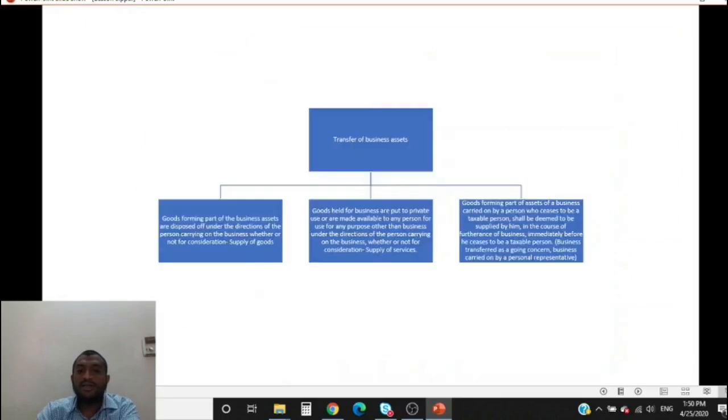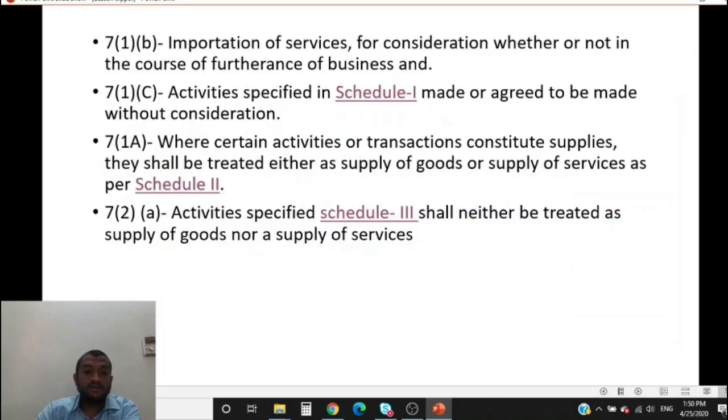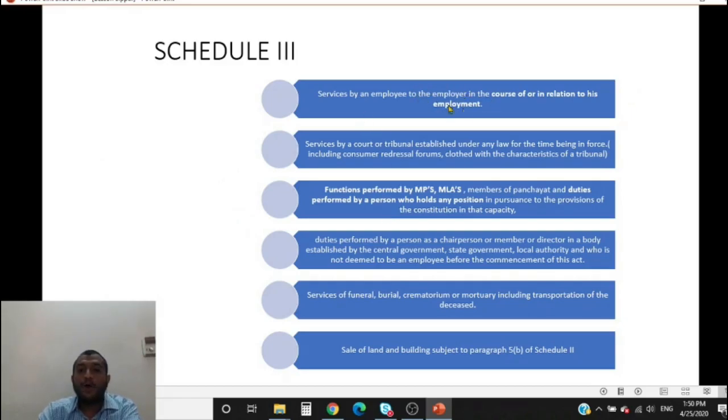So schedule 3 gives cases where it is neither a supply of goods nor a supply of service. What are those situations where it is neither supply of goods nor service? Section 7 subsection 2 clause A gives us situations where it is neither supply of service nor supply of goods. Service by an employee to the employer in the course of or in relation to his employment. If I do not keep this, what happens? The salary that the employee gets would also be subject to GST. That would be unfortunate, so this clause has been put under schedule 3. The employee gives something to the employer, it would be out of the purview of GST. It is neither supply of goods nor supply of service.